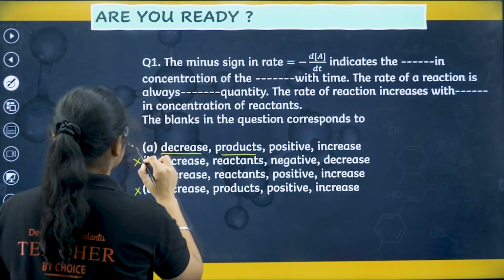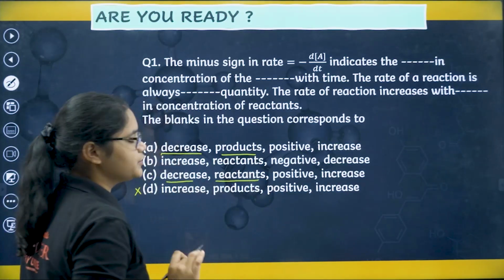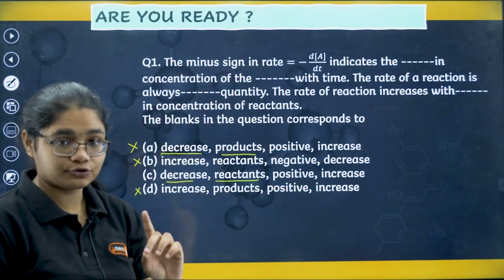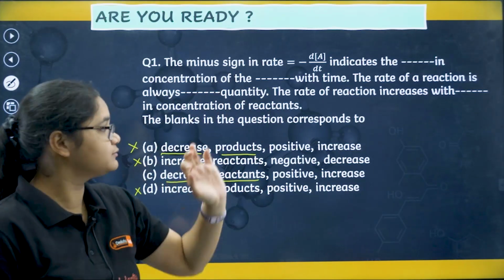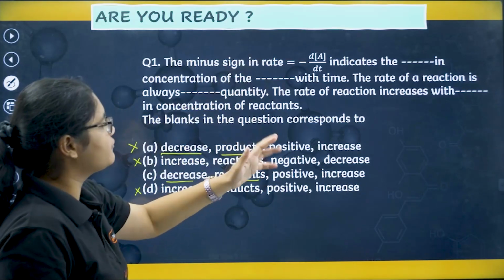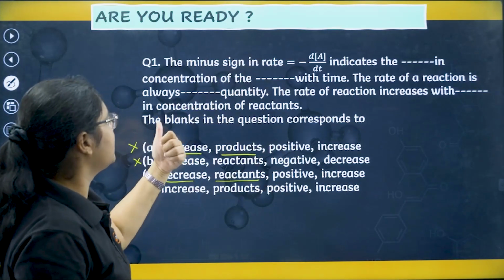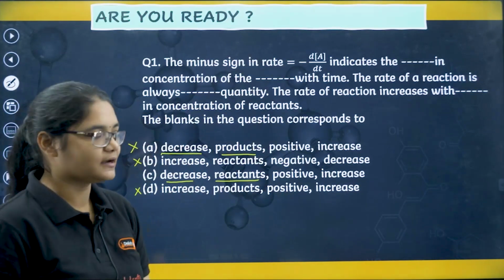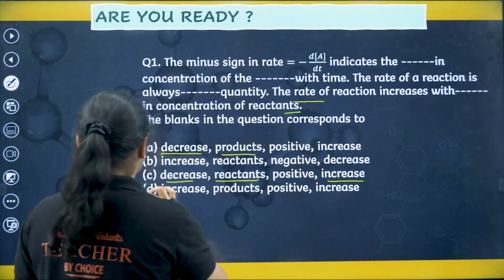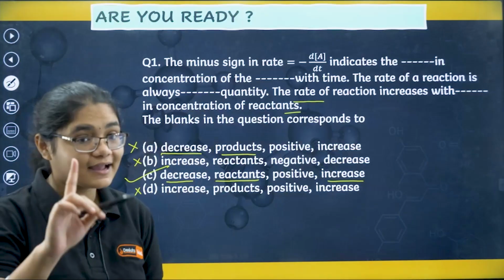Here it is products. So I have only this option left. But let's see the next one. The rate of the reaction has to be a positive quantity. That is why we put a negative sign here. So it is a positive quantity. The rate of the reaction increases with the increase in the concentration of the reactant. This part we will see after studying the factors. So by now we can see that option C is the correct answer.